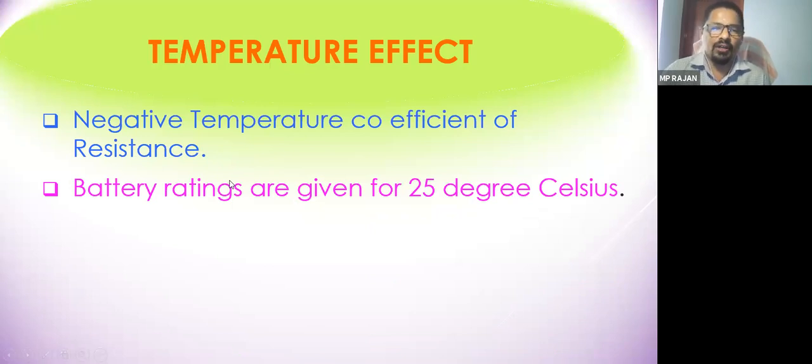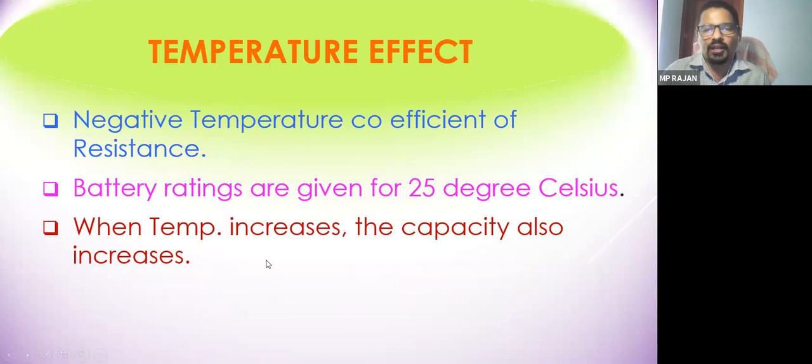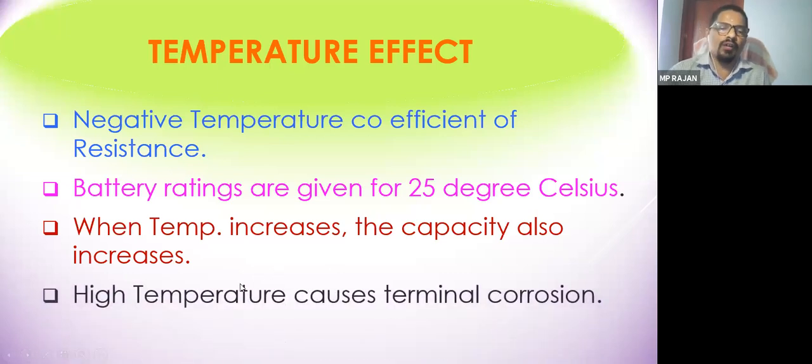Like the solar panel, the standard temperature is set at 25 degrees Celsius. But this same battery will give you more capacity if the temperature is more than 25 degrees, and it will give you less capacity below 25 degrees because of the chemicals available in the battery. So as temperature increases, the capacity also increases. But too much temperature will affect the terminal, which will cause terminal corrosion. So the temperature effect is like this in the case of battery. It is contrary to the effect on the solar panel.